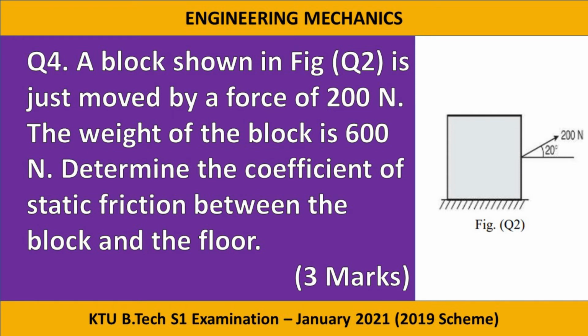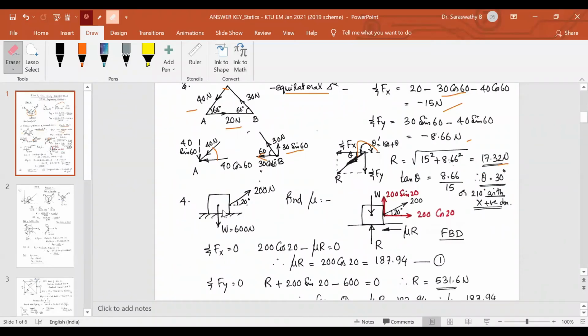A block shown in figure is just moved by a force of 200 Newton. The weight of the block is 600 Newton. Determine the coefficient of static friction between the block and the floor. So this is the question. A floor, a block, applied force 200 Newton.